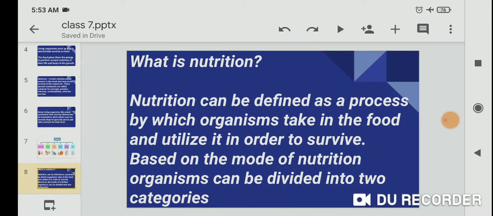What is nutrition? Nutrition can be defined as a process by which the organism takes in food and utilizes it in order to survive. Based on the mode of nutrition, organisms can be divided into two categories.